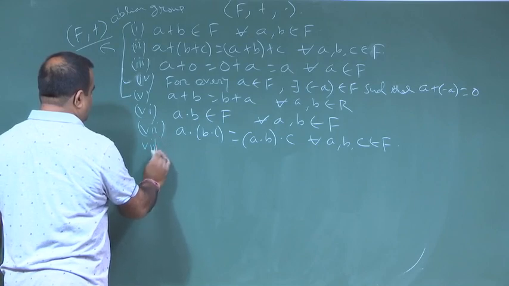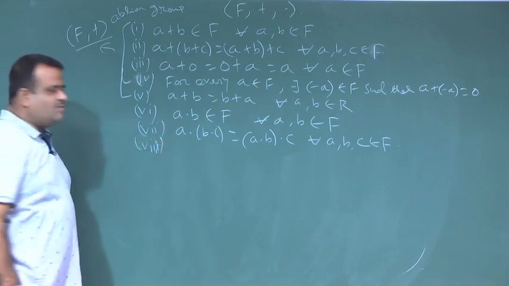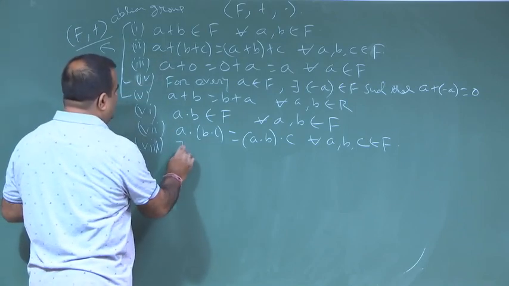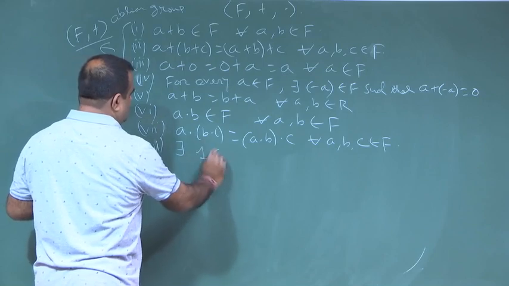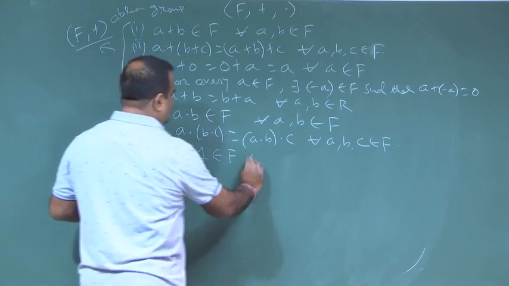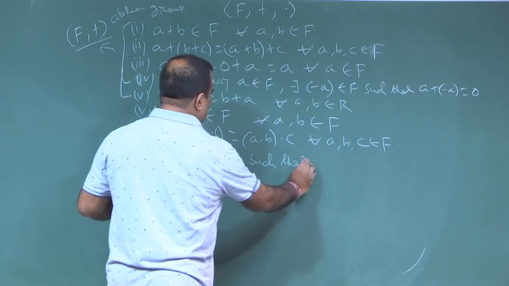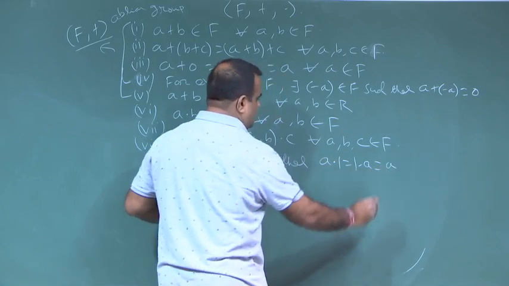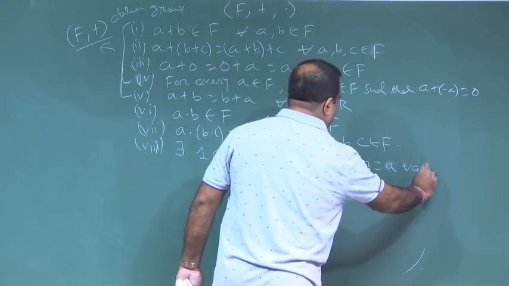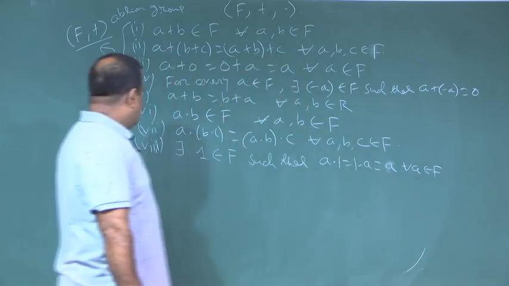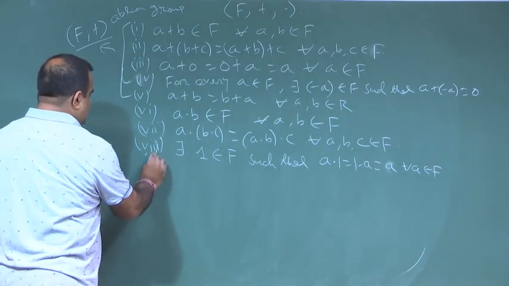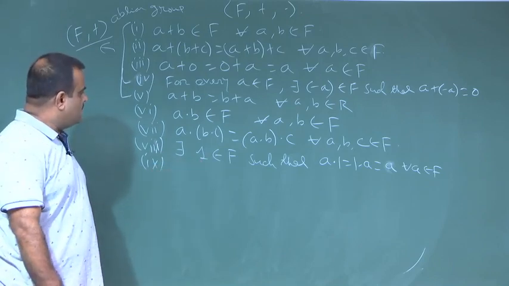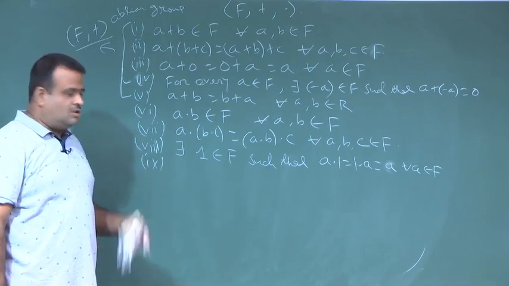Now, we have the identity element of the dot. So, there must exist a 1, a unique element, such that a · 1 is equal to 1 · a is equal to a, and this is true for all a. Okay. This is the identity element, the multiplicative identity, which is also called unity.